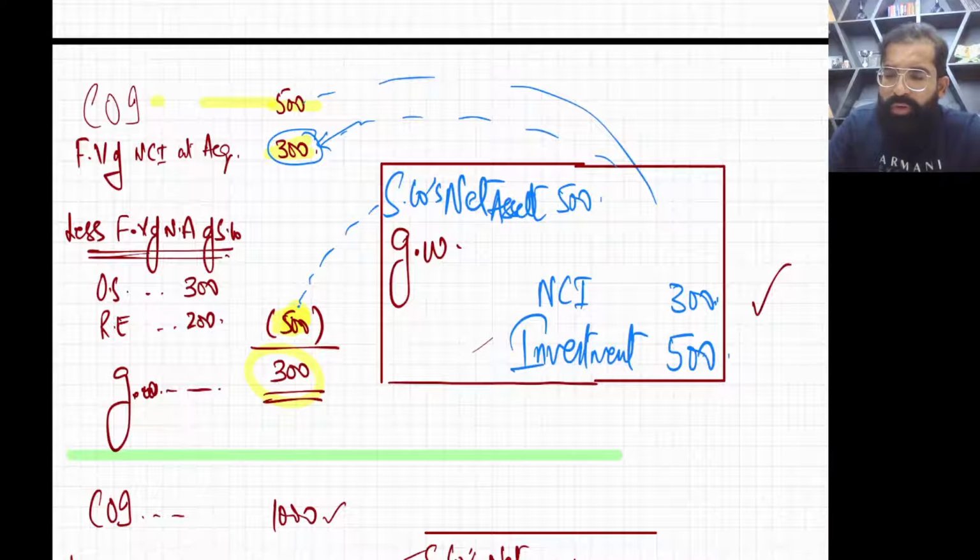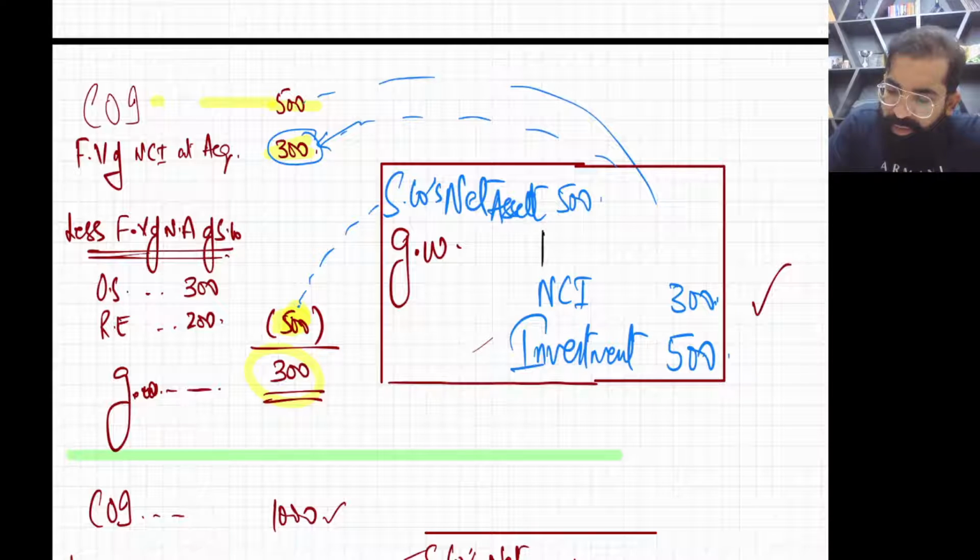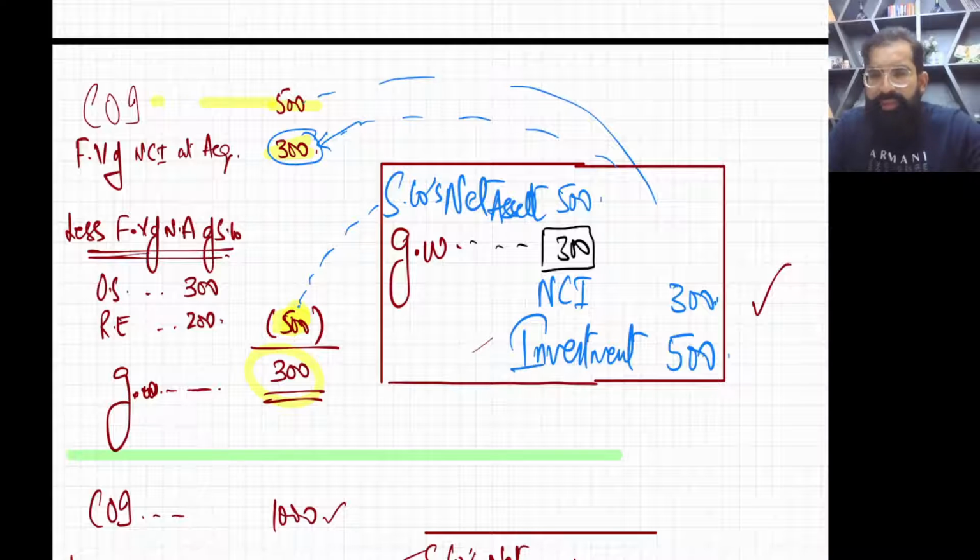Now use your brain. How much is the difference? The difference is coming on the debit side. So the difference is 300, which is your goodwill. Just for your easiness, I have never seen this entry in my whole life in any books or in your exam. Just for the knowledge, take it. This is the initial entry which gives birth to goodwill.